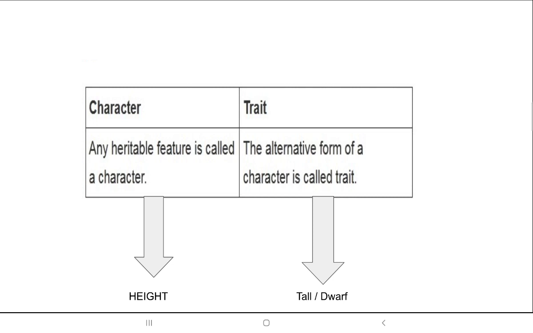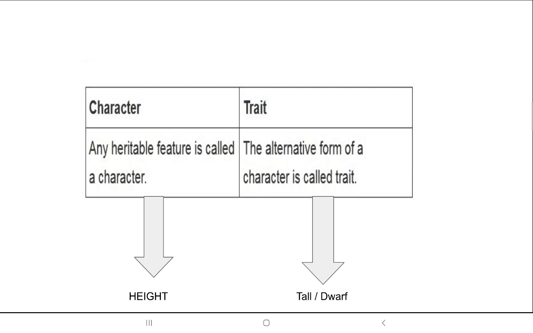These are the two. For example, if you take the character of skin color, what could be the trait? Either fair or dark or brownish. If you take the character as hair, then what would be the trait? Either curly hair or straight hair. Understood, children? In this manner, you can on your own have a number of characters and the number of traits belonging to that character. I hope the difference between the character and the trait is clear. So the character we acquire, and the traits are the types of those characters.